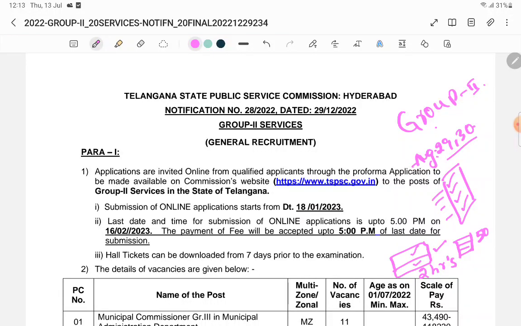So like this, we will do ancient history, medieval history, and then modern history. Then the history part will finish. Then we will do Telangana history also. Like that, one paper will finish. All 4 papers we have to finish. Okay. Like that, Indian geography.